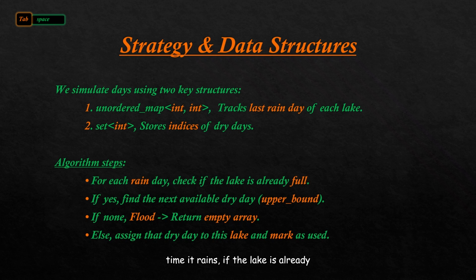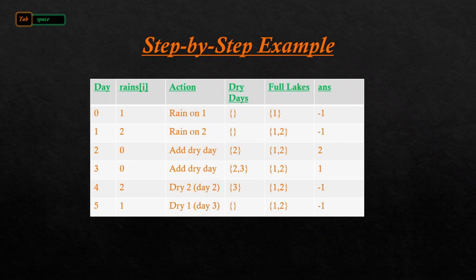Each time it rains, if the lake is already full, we look for the earliest dry day after its previous rain using upper bound from the set. If found, we use that day to dry the lake. If not, we return an empty array, meaning the flood can't be prevented. The combination of map and set allows us to handle decisions dynamically and efficiently.